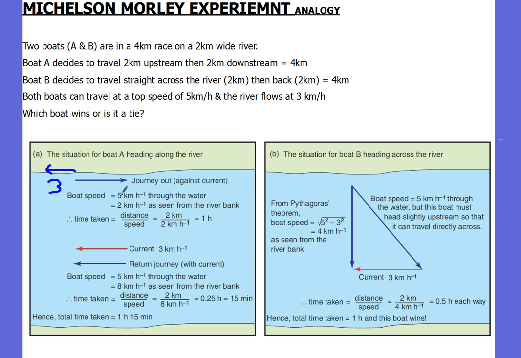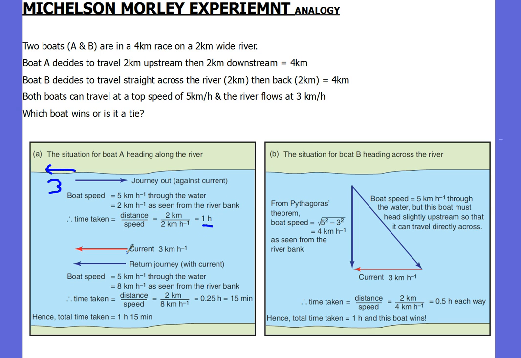Now the boat speed is 5 kilometres per hour through the water, which relative to the bank is only 2 kilometres per hour. The time taken is distance over speed, or 2 kilometres is the distance, divided by 2 kilometres per hour. This boat will take 1 hour to travel these 2 kilometres up the river.